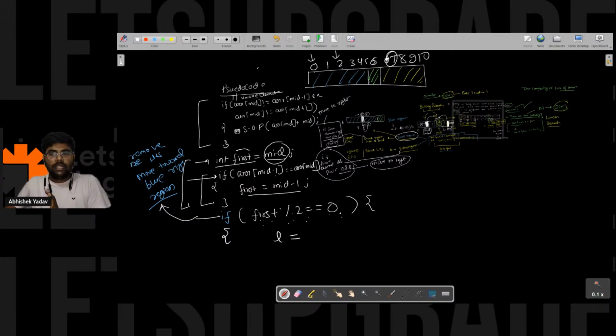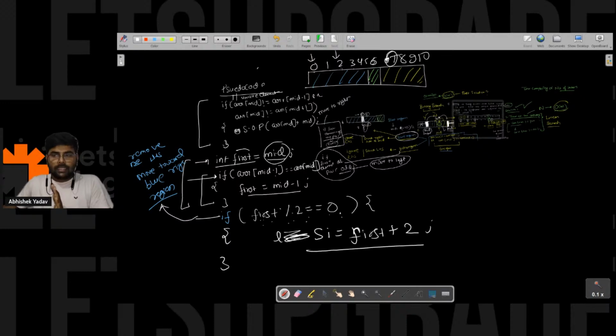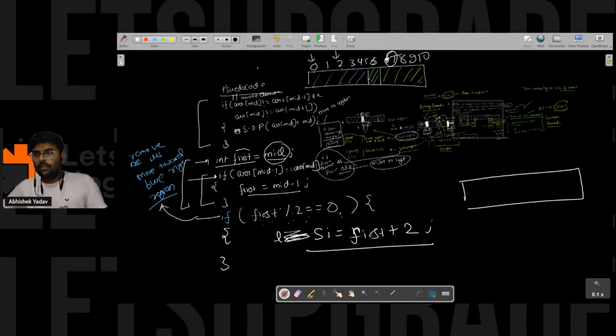So here I will write left, that is, starting index is equal to first plus 2, right? Is this part clear, why I have written first plus 2? Yes or no, guys? So here you are saying you are in the blue region. Okay, this is 2 2 4 4 5 5, and 0 1 2 3 4 5, this is the blue region, right?